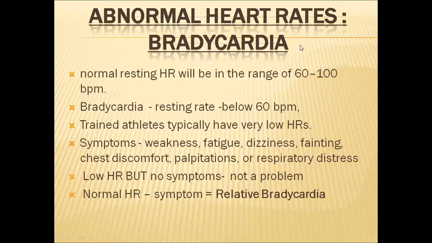And there are some abnormal heartbeat conditions, abnormal heart rates. One is bradycardia, another one is tachycardia. Let us first see about bradycardia. The normal heart rate, as we have seen already, is between 60 to 100 beats per minute. In bradycardia, when a person is taking rest, his heart rate will be below 60 beats per minute. So bradycardia means slow heartbeat.